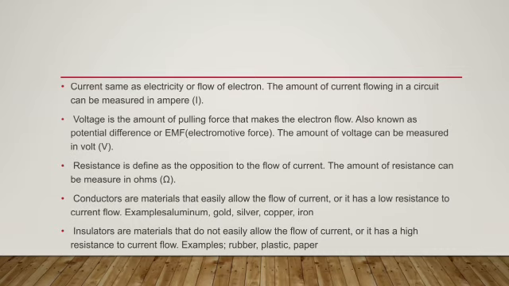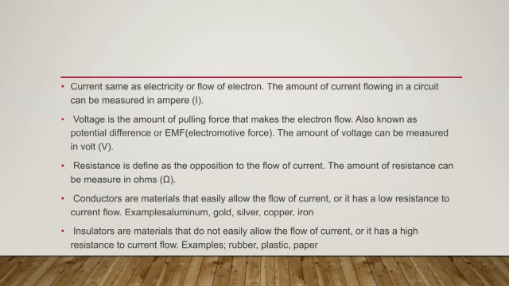The amount of current flowing in a circuit can be measured in amperes. Voltage is the amount of pulling force that makes the electrons flow. It is also known as potential difference or electromotive force. The amount of voltage can be measured in volts. Resistance is defined as the opposition to the flow of current. The amount of resistance can be measured in ohms.